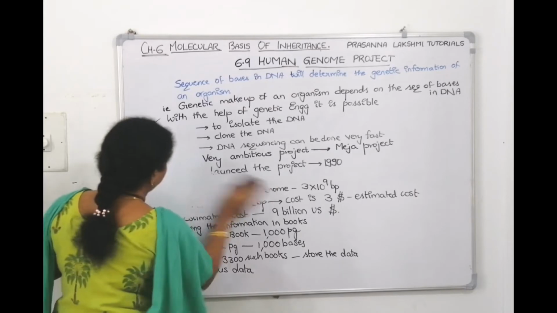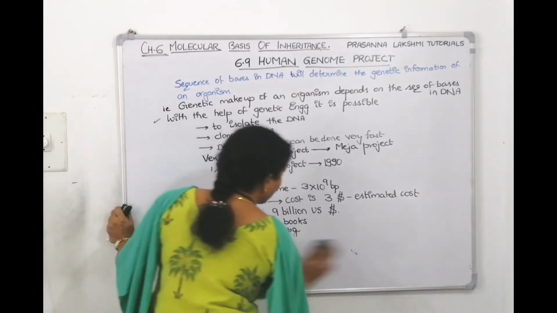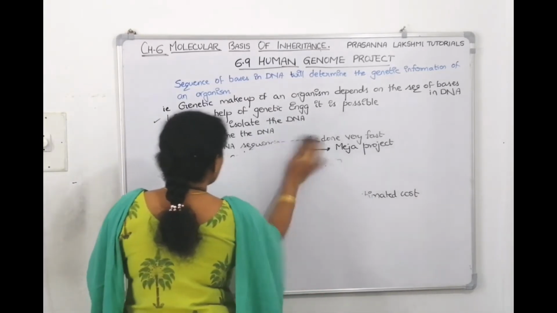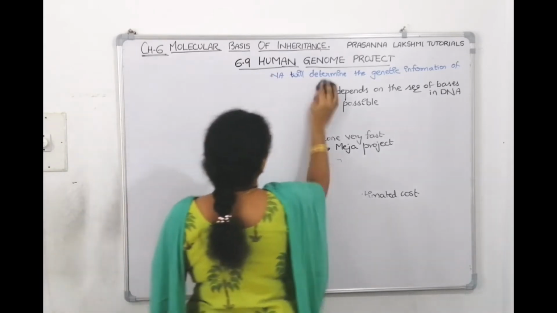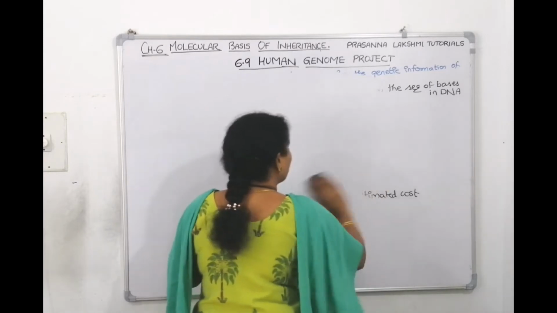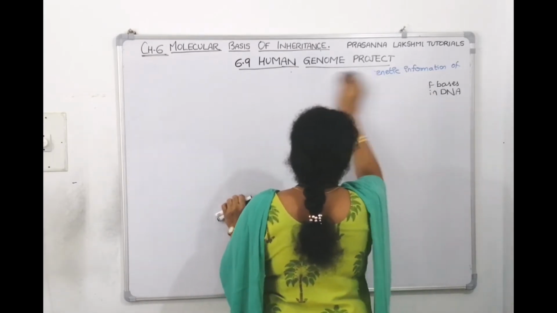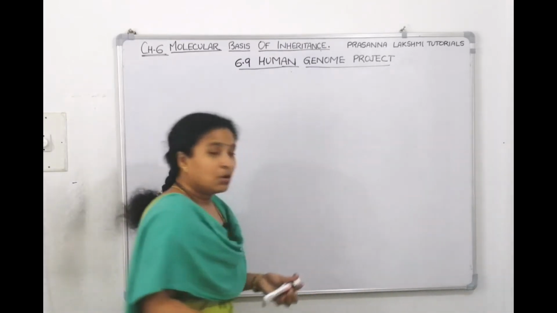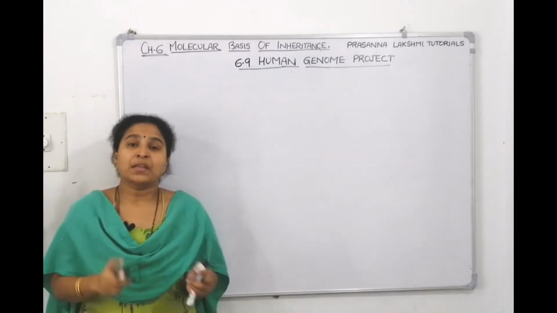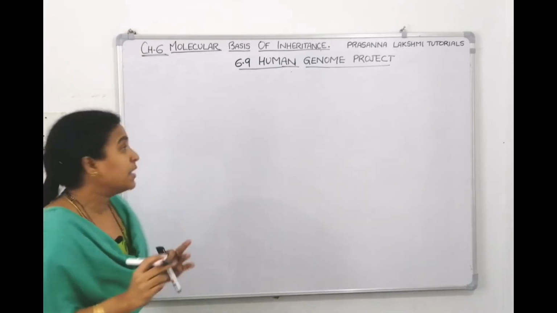Right. So for storing such enormous data, there is a requirement of storing it in the form of databases. And we need the help of a computer, right? We need the help of a computer to store the data, to retrieve the data, right? So storing this enormous data necessitated the use of high-speed computers.